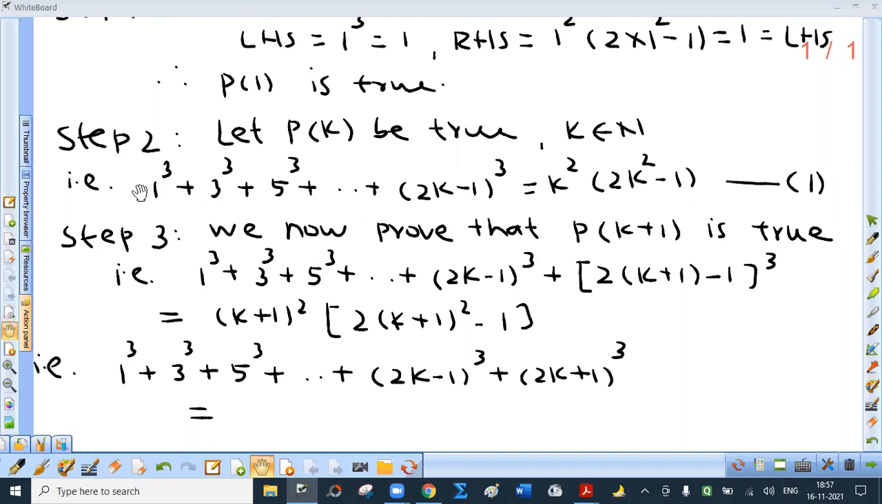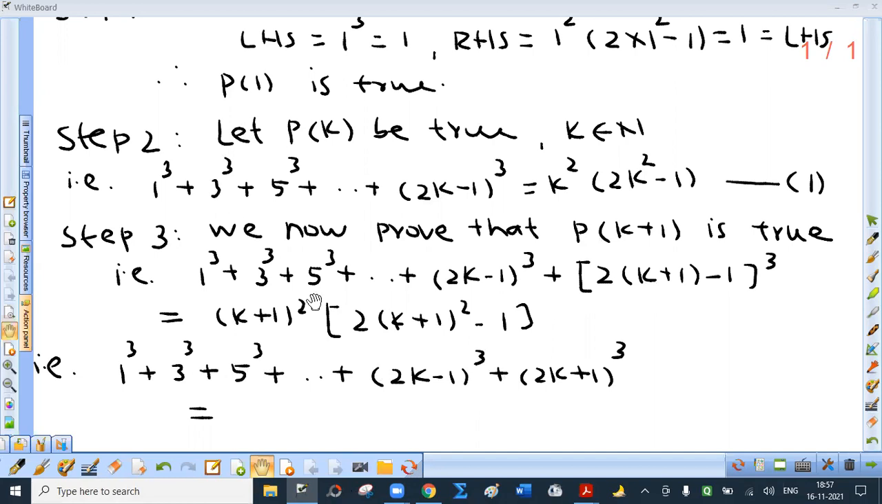That is to prove, write these k terms plus one more term. Replace k by k plus 1. So previously it was cube of 2k minus 1. Now it is cube of what? In bracket 2 times k plus 1 minus 1. Open the bracket. 2k plus 2 minus 1. So 2k plus 1. See, I have written this 2k plus 1 cube.